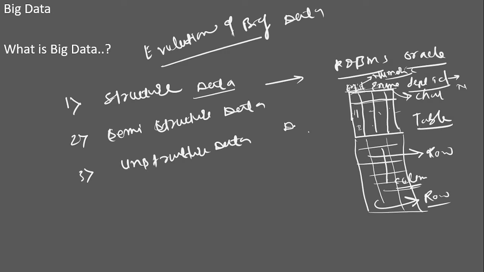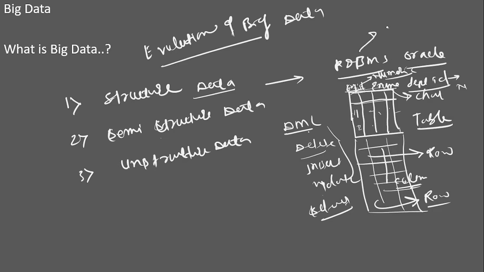If I want to perform DML operations, meaning if I want to delete, insert or update, I can perform the DML operations against this table. You can also perform select operations based upon your requirement. So RDBMS supports structured data. Now what is semi-structured data here? This RDBMS is a database engine, a DB engine.